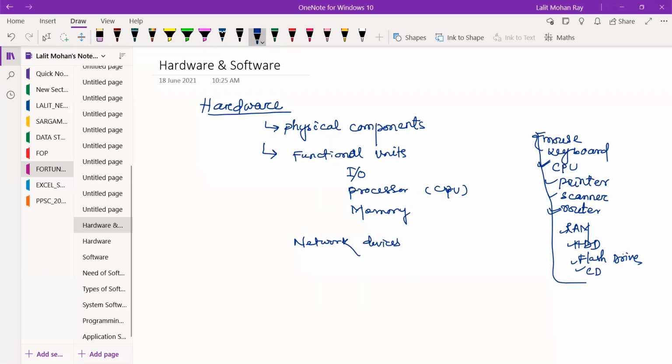All these are hardware components of a digital computer.